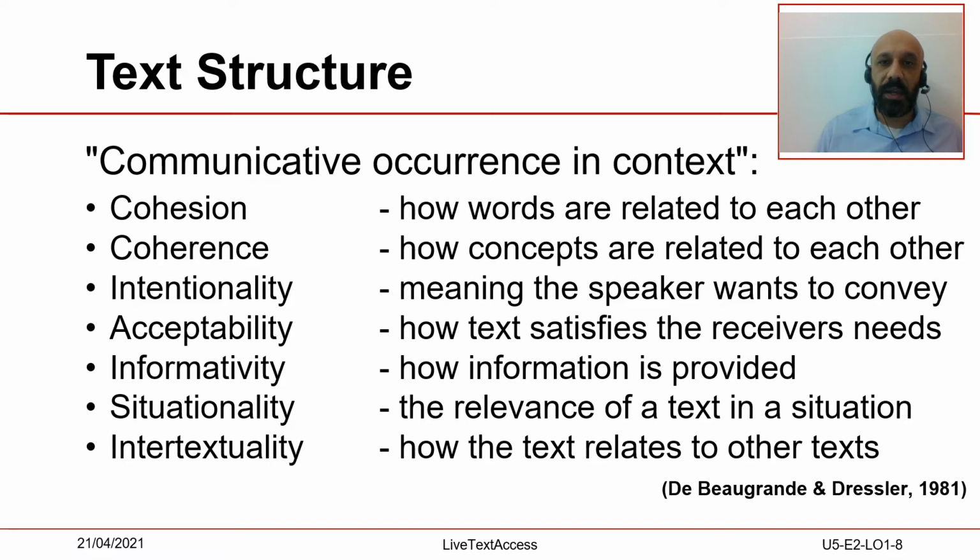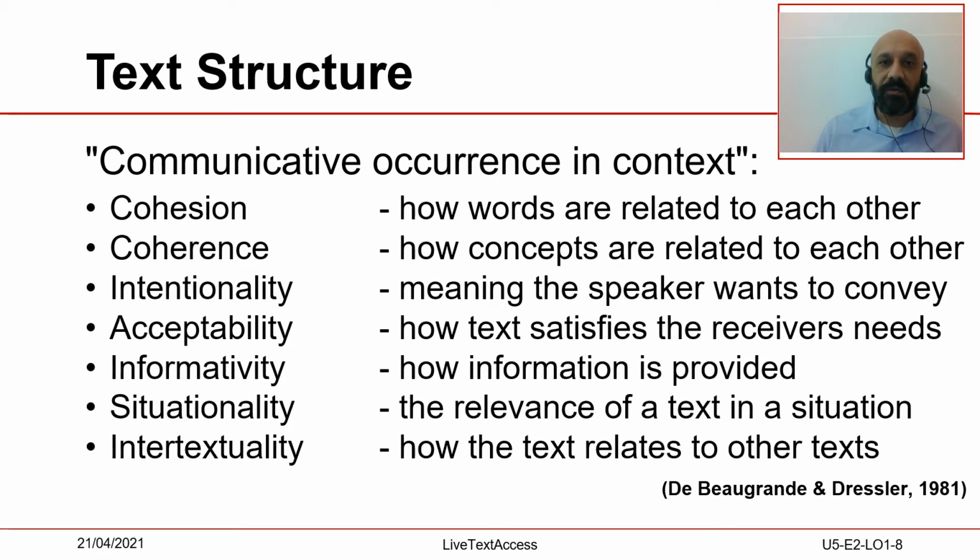The third element is intentionality. Intentionality is the meaning the speaker wants to convey. This may be different from the word-for-word reproduction of a text. If you think of irony, for example, you always need to keep in mind that it is clear to understand when listening to an ironic speech, but it may be not that evident when reading the same text written in the subtitles. In this case, you may think of translating the source text into its corresponding meaning, or make use of exclamation marks or of all caps to signal it.